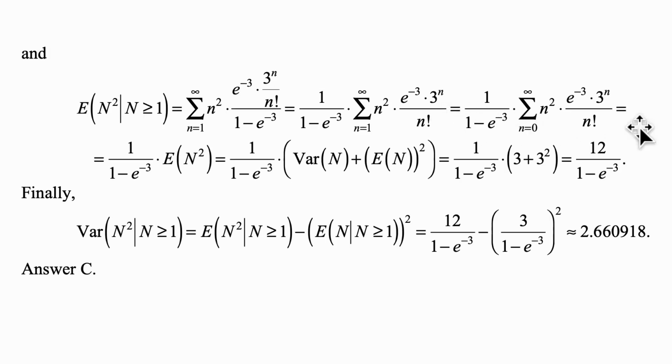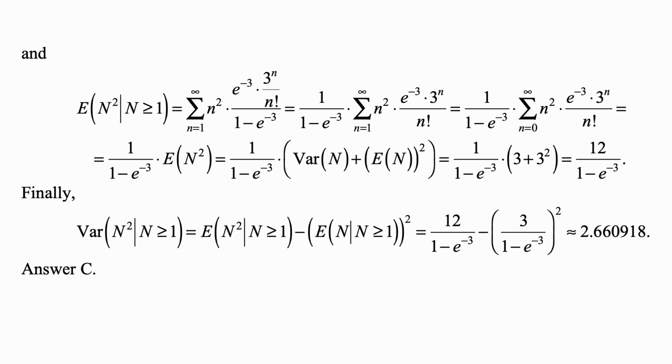And then we do the same calculation for the second moment, an analogous calculation. So the expected value of N squared, given that N is greater than or equal to 1, the second moment, is the sum from n equal to 1 to plus infinity of n squared times the probability that big N is equal to n, which is e to the minus 3 times 3 to the nth over n factorial divided by 1 minus e to the minus 3. And we factor out 1 over 1 minus e to the minus 3. What we have left is the sum from n equal 1 to plus infinity of n squared times e to the minus 3 times 3 to the nth over n factorial.